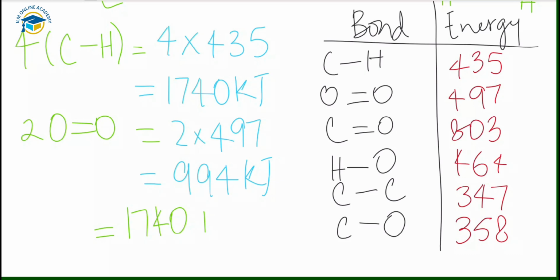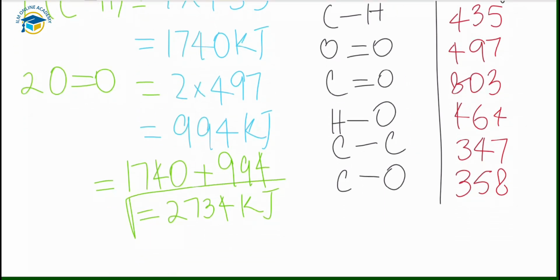Now you have to add all the energies of the reactants. When you add them, 1740 plus 994, the total will be 2734 kilojoule of energy that is required to break the bonds in the reactants.